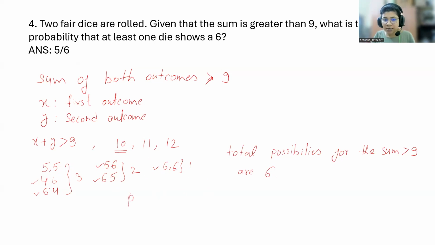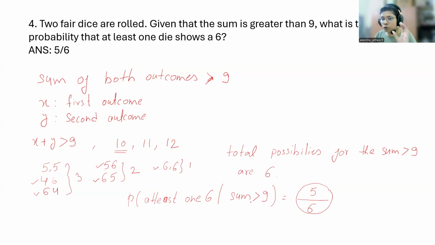So finally, you are asked to calculate the probability of at least 1 six given that the sum is greater than 9. So the total possibilities to have a sum greater than 9 is 6. And out of those 6 possibilities, how many have at least 1 six? 5. So this is the answer.